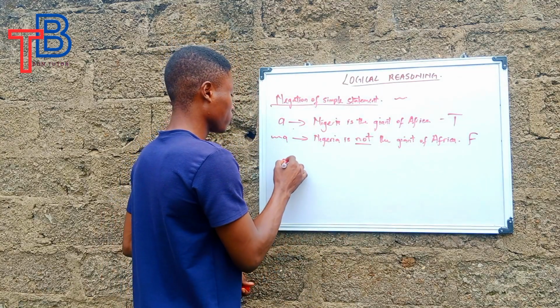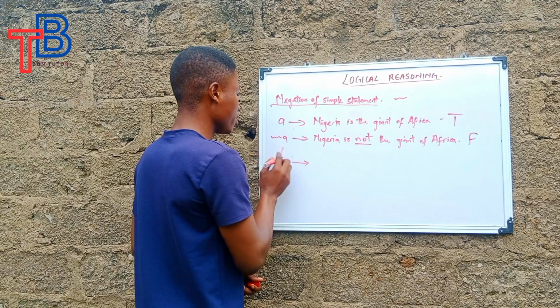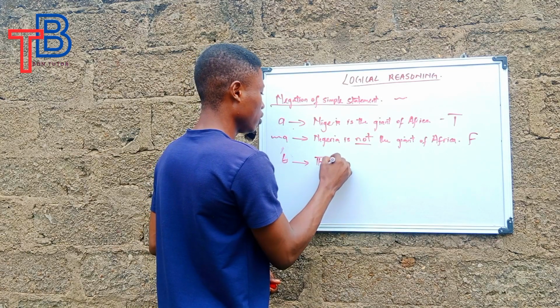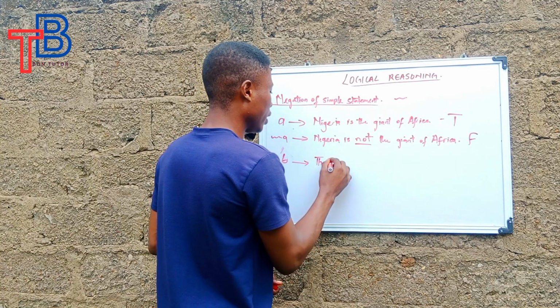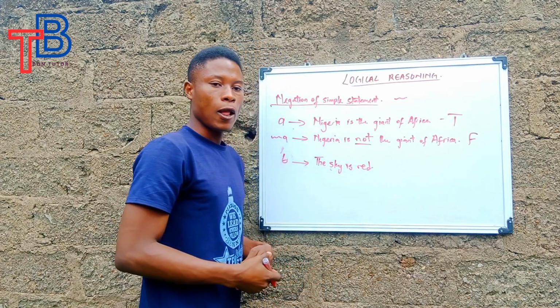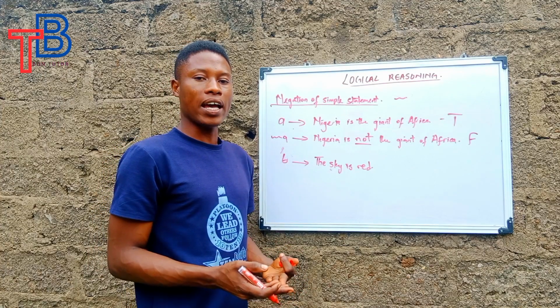Let's say a statement B says the sky is red. And I told you, we know that the sky is blue.